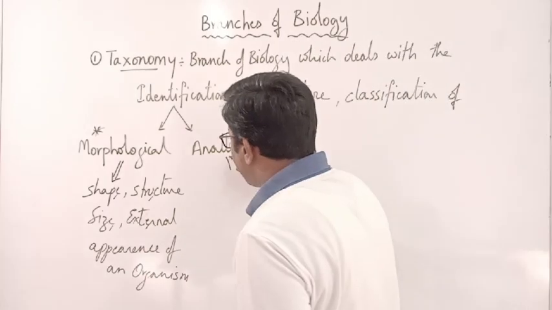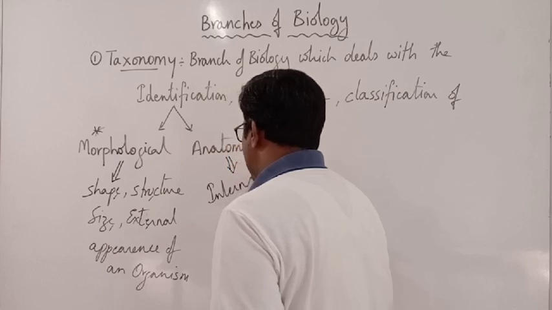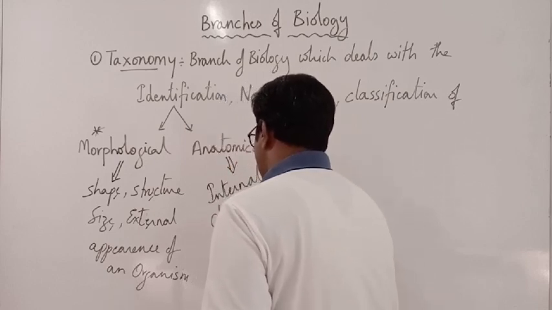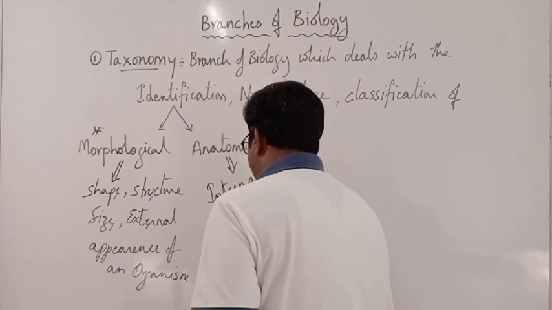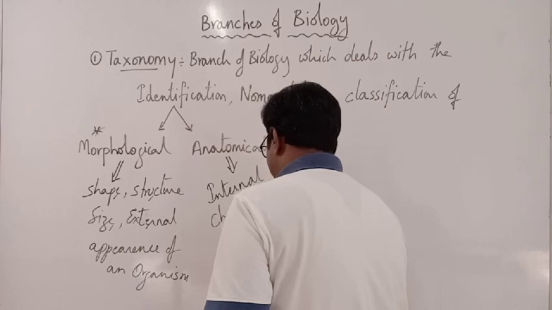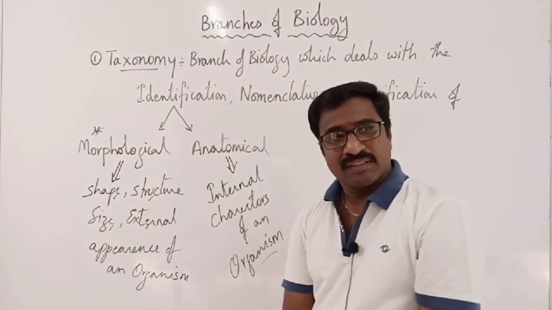Anatomy is the study of the internal characters of an organism. Just imagine, I will give a simple example.